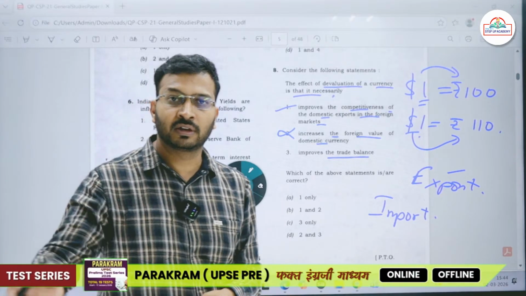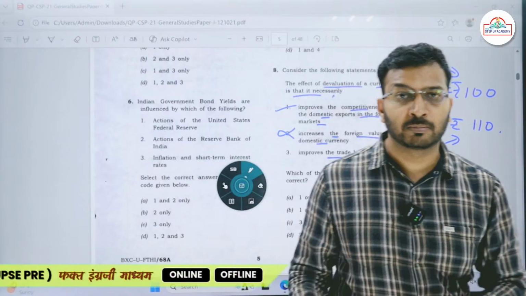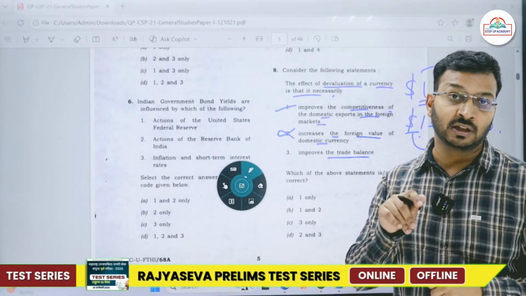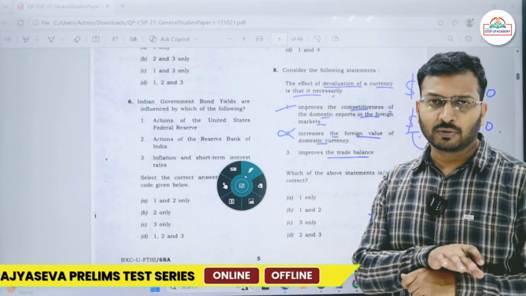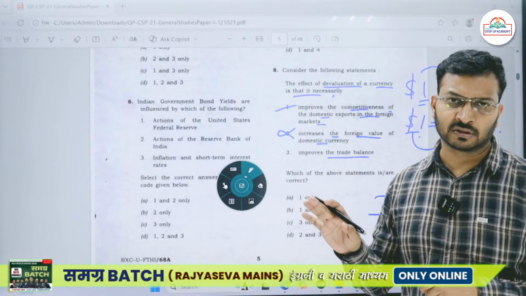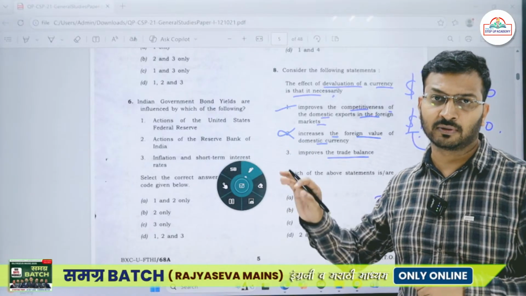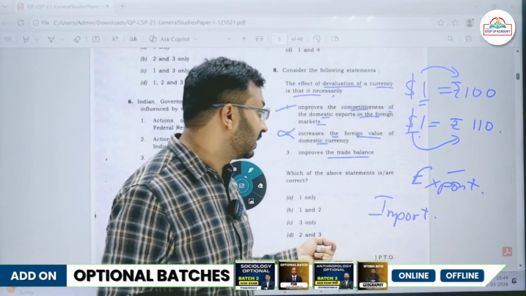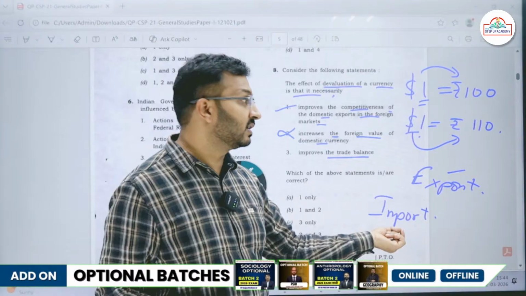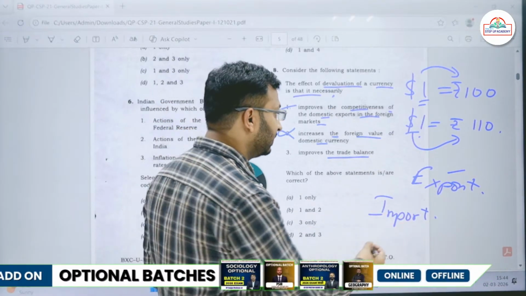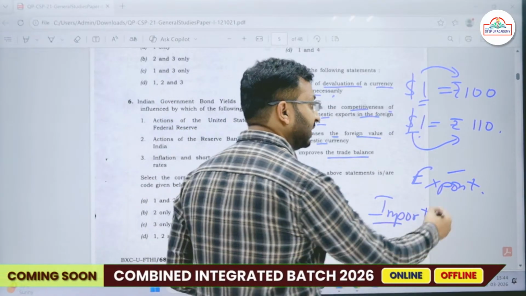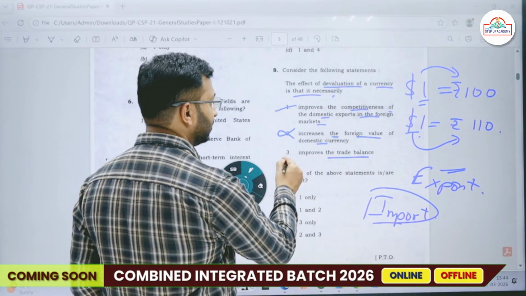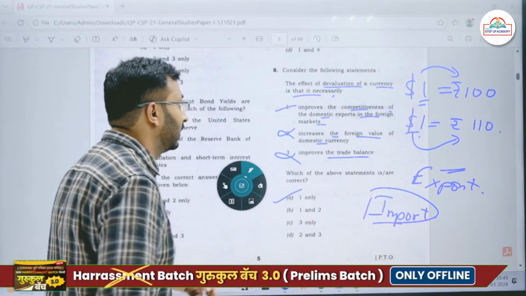Okay, now the Iran war has started, so the Strait of Hormuz has been blocked. So India's energy security is at deep risk now. Okay, no doubt we do have sufficient reserves of crude oil that without even import we can survive for the next 6, 7 months. But this doesn't help. Devaluation of currency doesn't talk about the import. It does help the export, but it doesn't talk about the import thing. So does it improve the trade balance? No. So here the answer is 1 only.